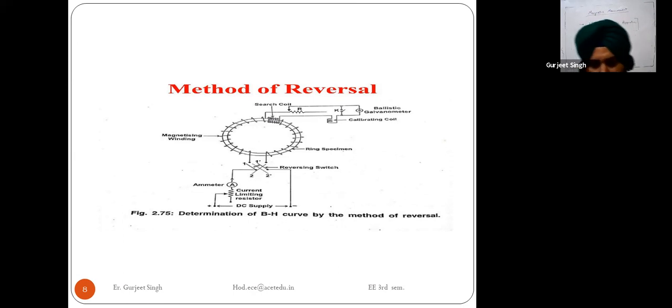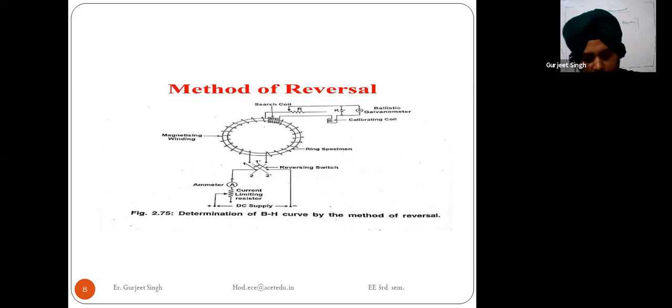When we are measuring the flux density, we are using the same circuit diagram, and this circuit diagram is used to find out the value of the BH curve. Means we are plotting this BH curve by using the same method which we use to plot the value of B. Here we are using the same concept.